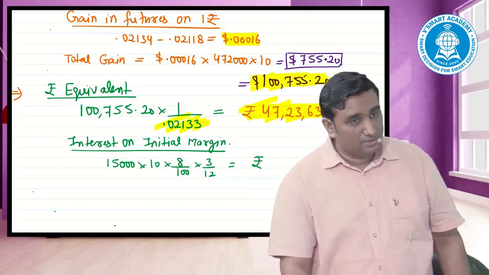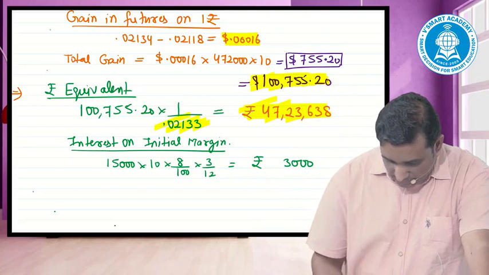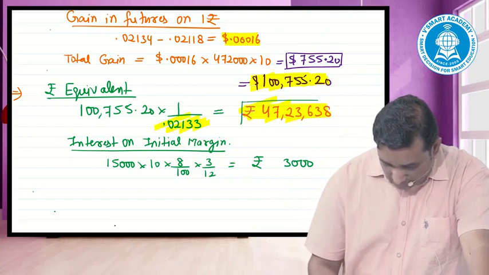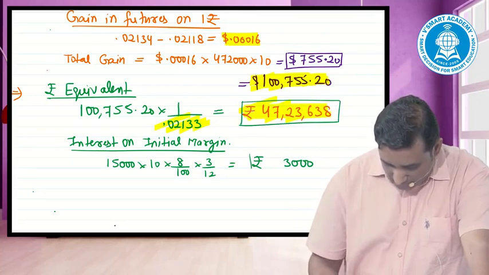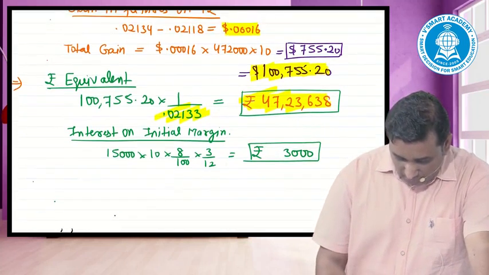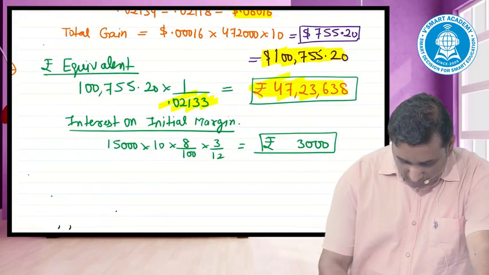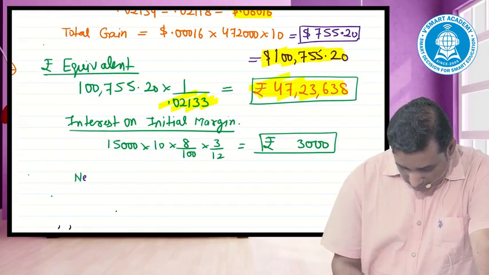How much does it come to? 3,000. It means basically you will receive 47,23,638, and 3,000 would be your opportunity cost.